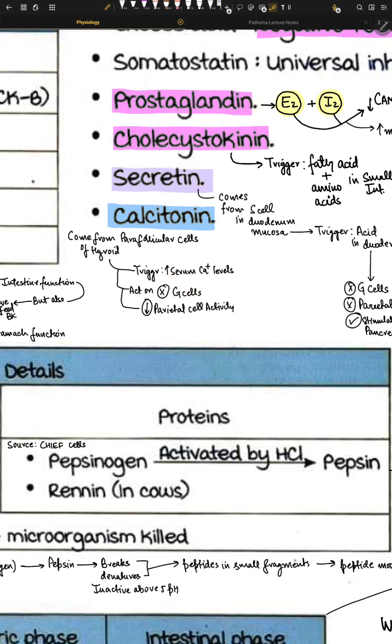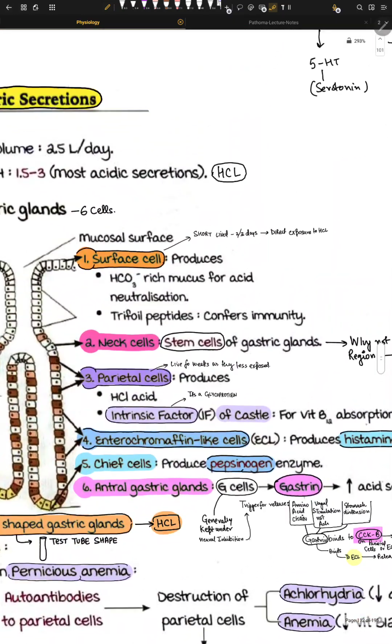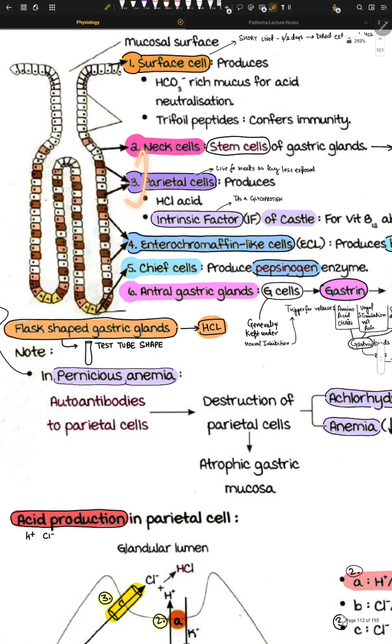We know that G cells make gastrin. Gastrin leads to more acid. So no gastrin, no acid. It leads to down regulation of parietal cell activities. So calcitonin works on two cells: parietal cells, and G cells.